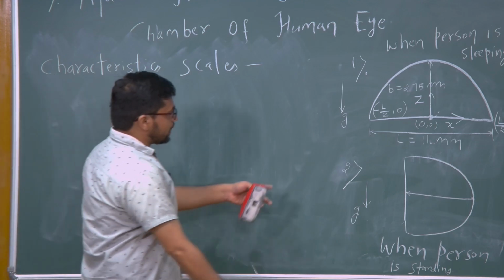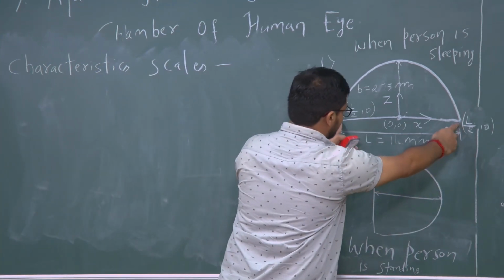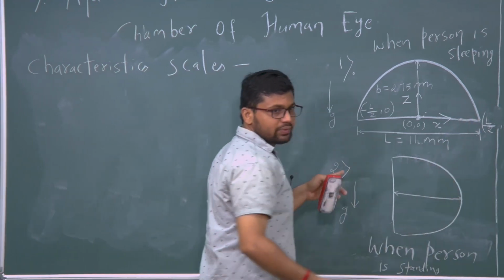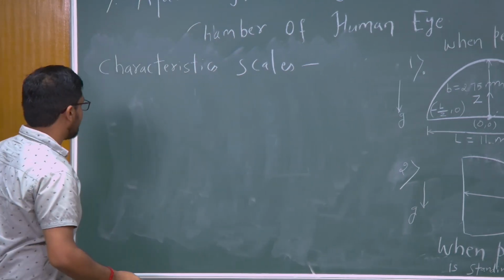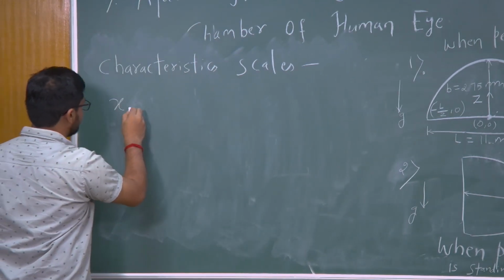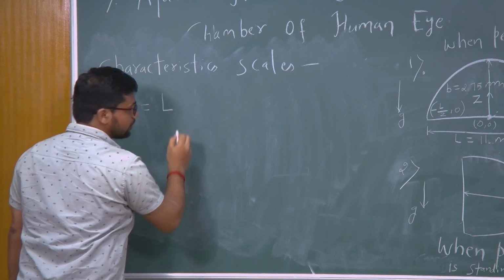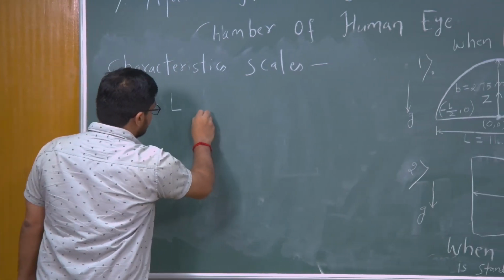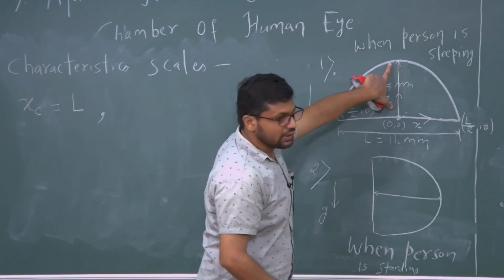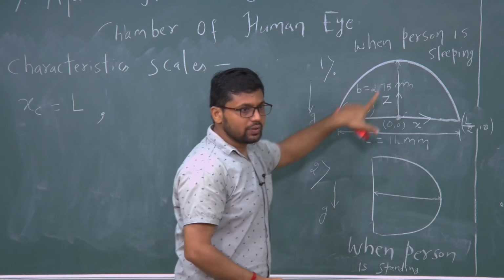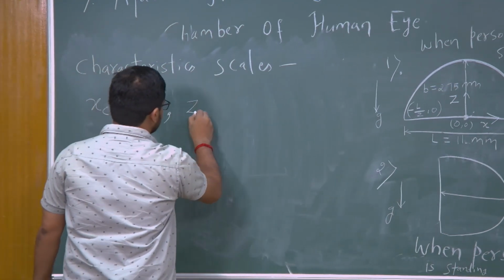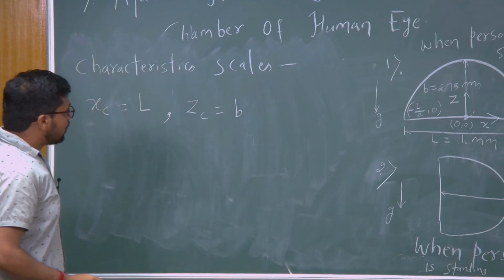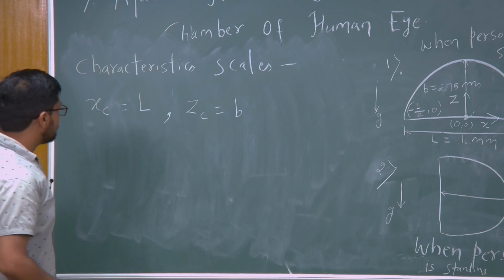You can see that in the x direction, the characteristic dimension is the width of the anterior chamber, that is L. So we can directly choose xc as L. Whereas in the z direction, we have the depth of the anterior chamber, so we choose the characteristic scale zc equal to b.